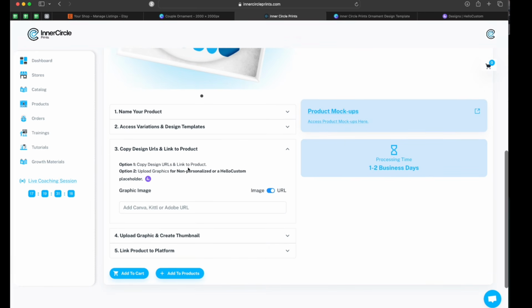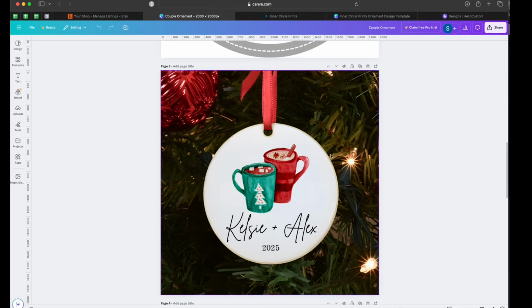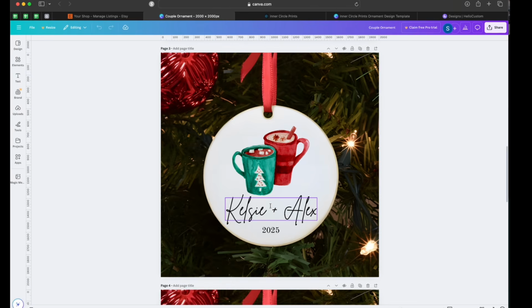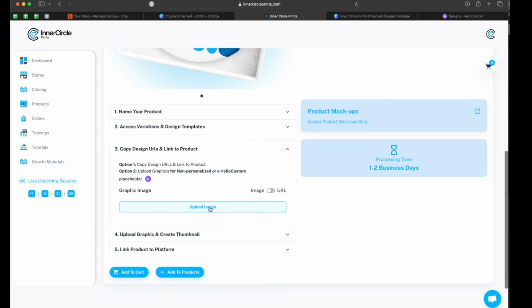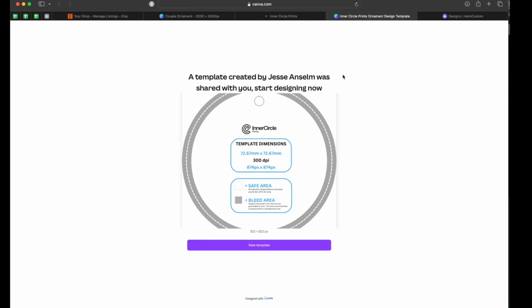So let's say that you have an ornament that doesn't have any names on it. It is what it is. They're not going to personalize it. In that case, you can toggle this to image and you can upload the image that they are going to have printed onto their ornament. So it needs to be in the dimensions of the ornament. Using this template, or I like to use, this is 922 by 922 pixels, the precise dimensions that you need to submit your artwork in. I do mine 2000 by 2000 and ICP accepts it because it's the same ratio.